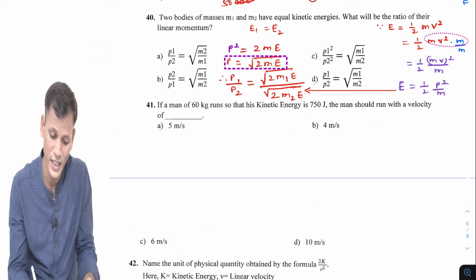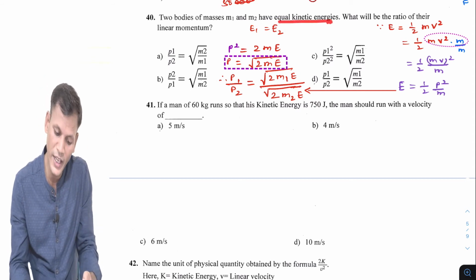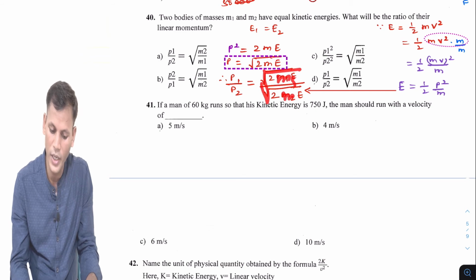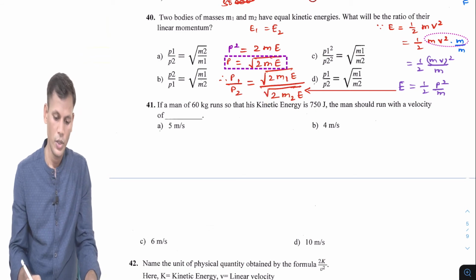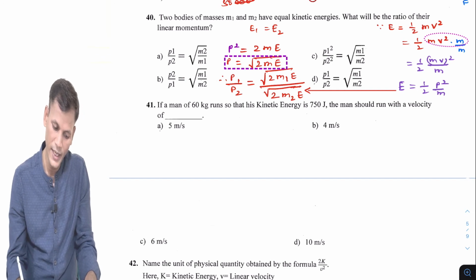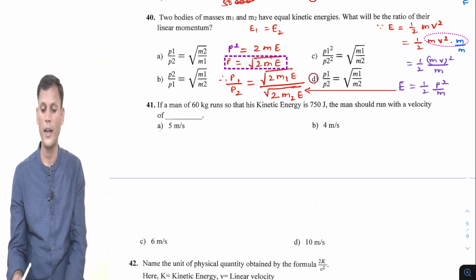It is given already, they have equal kinetic energies. So they will get cancelled. 2 and 2 will get cancelled. So overall we are getting root of m1 upon m2. So P1 by P2 is equal to root of m1 by m2.